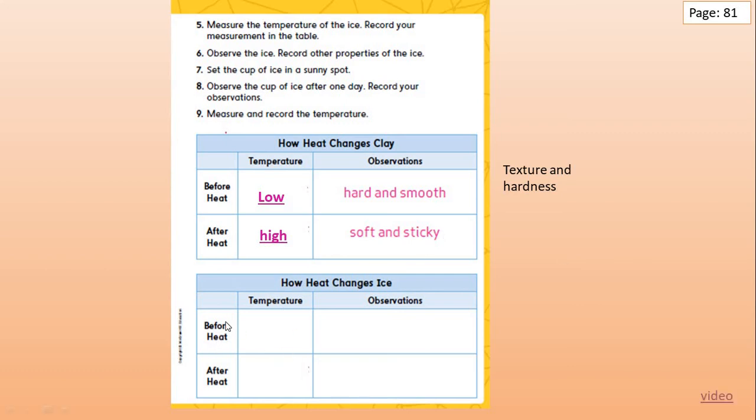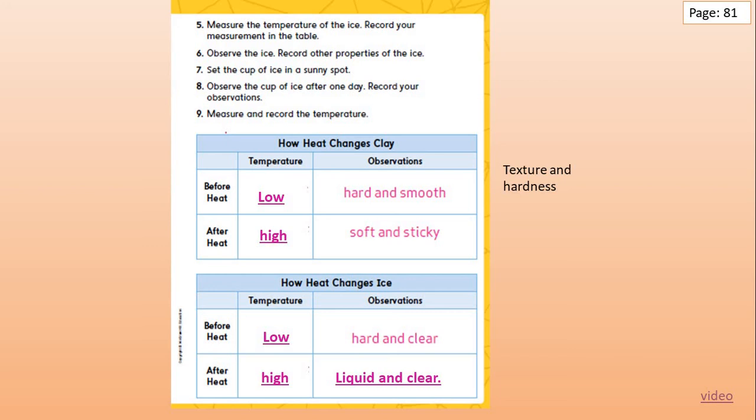Before heating, the temperature of ice, of course, was low. Excellent, grade 2. Now, what are the properties of ice before heating? It was hard and clear. Interesting. Now, after heating, the temperature is high and the ice became liquid and still clear.